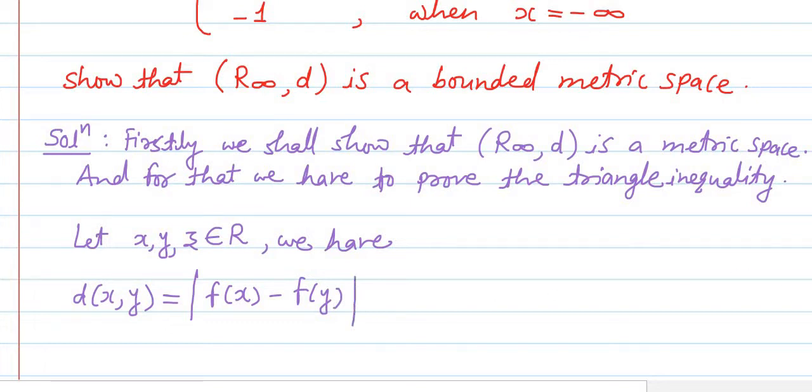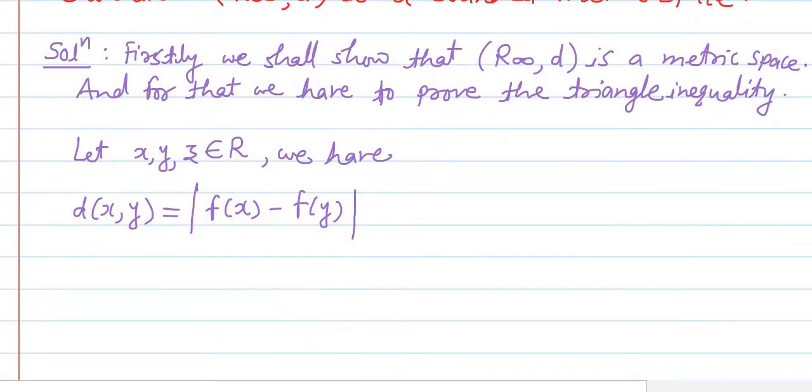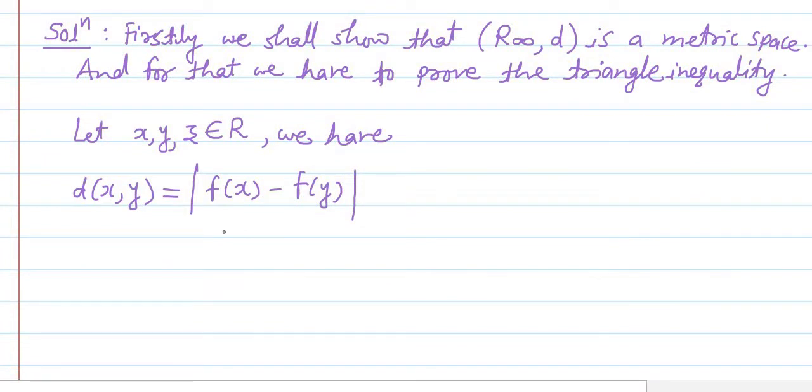And as here x and y both are real numbers, therefore f of x is equal to x upon 1 plus absolute value of x. And again, as y is a real number, therefore f of y is equal to y upon 1 plus absolute value of y.